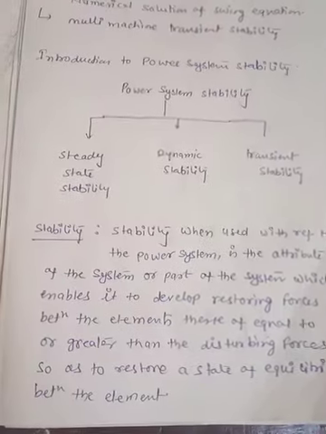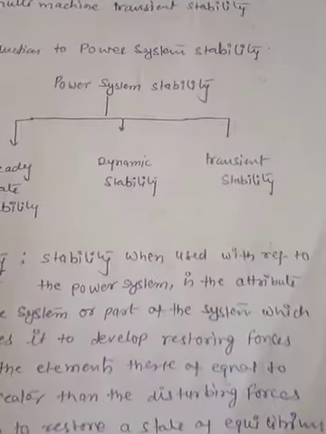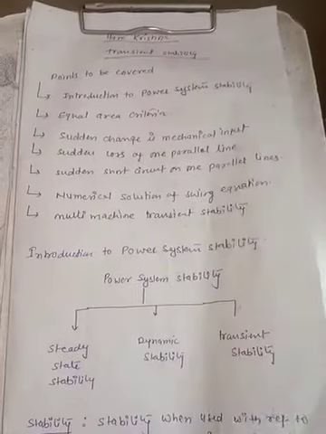So this is the fundamental definition of stability. Or you can say if the system is able to come back to its original position, we can conclude that the system is stable. So after a long time, if the system is disturbed and it is able to come back to its original position, we can say that the system is stable.